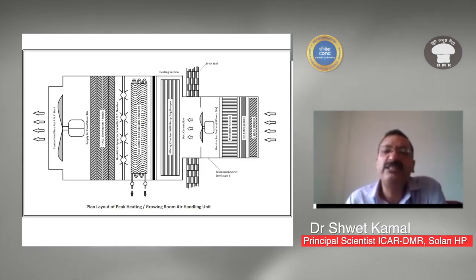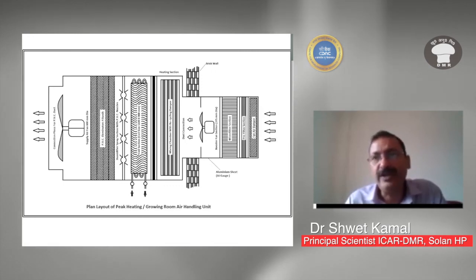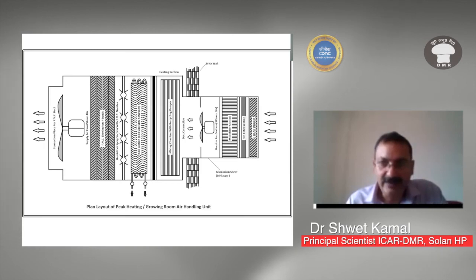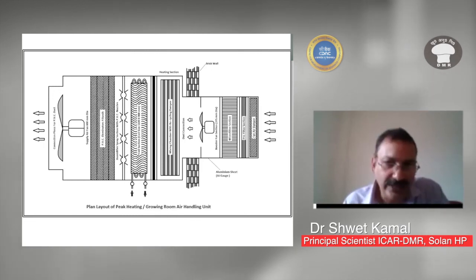The first section has two inlets. One is the fresh air inlet, another is the recirculating air inlet, because you cannot give 100% fresh air; if you give 100% fresh air, your refrigeration cost will be very high. So as per the requirement, we have to give the air. There is a chamber where we mix the recirculating air, meaning the air from the room, and the fresh air, because oxygen is required. So we mix it at one place.